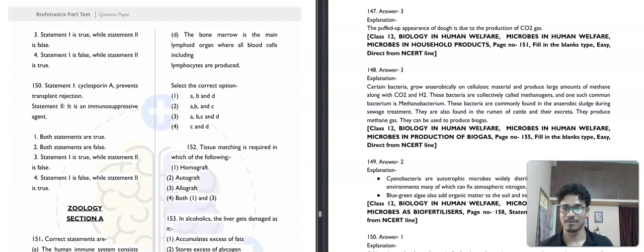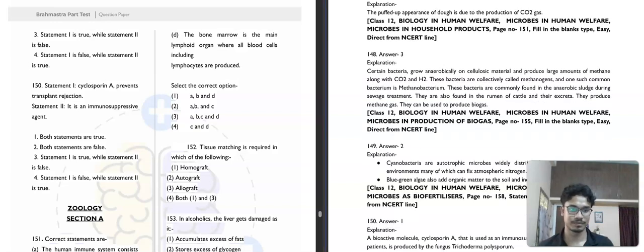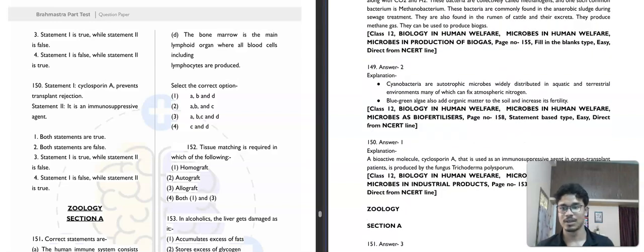So question number 150. It is saying that cyclosporin A prevents transplant rejection. Statement 2, it is an immunosuppressive agent. So cyclosporin A prevents transplant rejection is correct. Then it is an immunosuppressive agent, it's also correct. So both statements are correct. First option is our correct answer.